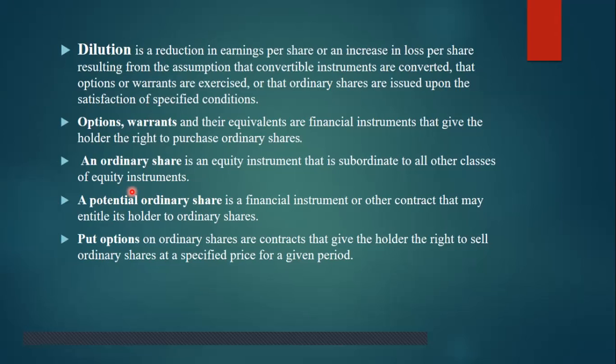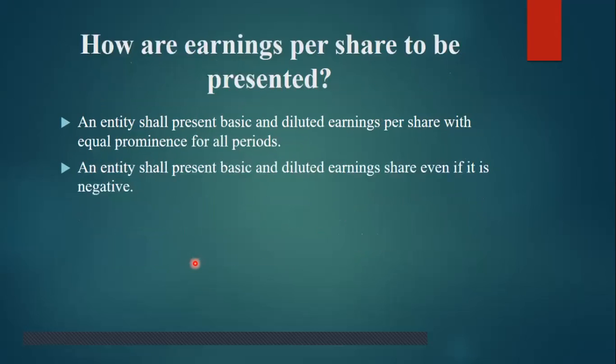Potentially ordinary share is a financial instrument or other contract that may entitle its holder to ordinary shares. Put options on ordinary shares are contracts that give the holder the right to sell the ordinary shares at a specified price for a given period. In a put option, you have a right to sell your shares.